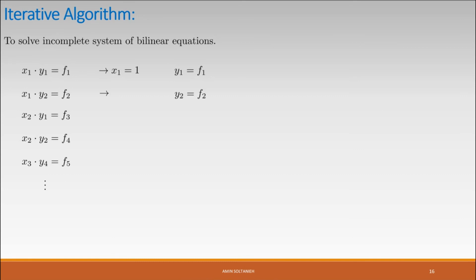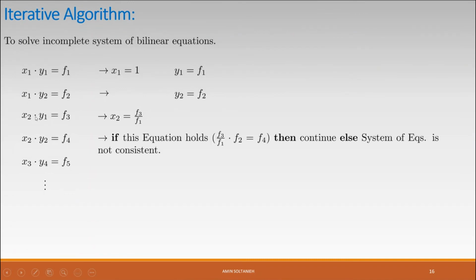In the next equation, x1 is already calculated, so we calculate y2. In the next equation, y1 is already calculated, and we calculate x2. In the next equation, x2 and y2, both of them are calculated in the previous equations. So we consider this equation, and if it holds, then we can continue with the other equations. Otherwise, if it doesn't hold, then we can stop the algorithm, and it means that this system of equations is not consistent.